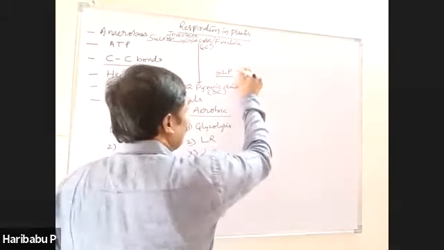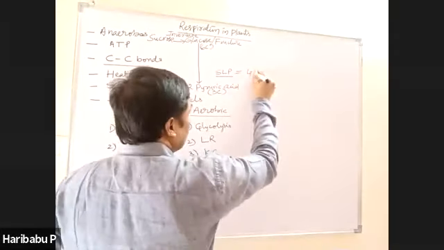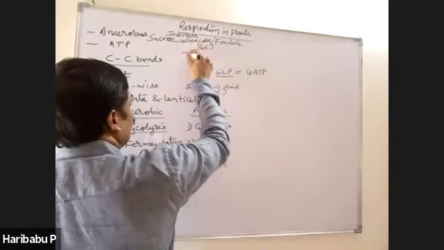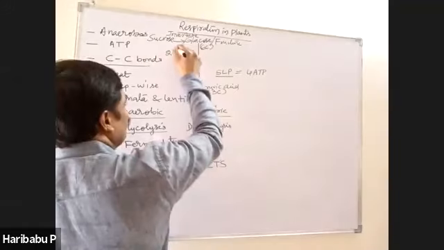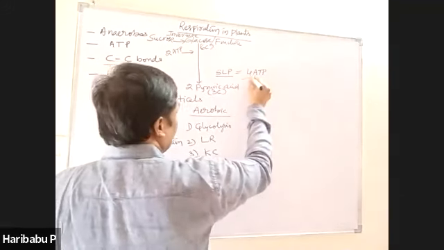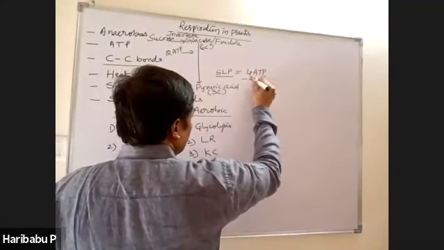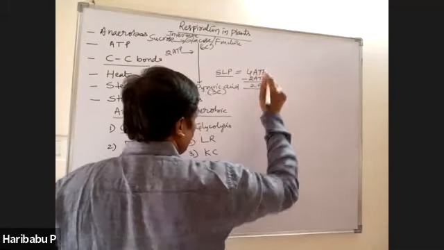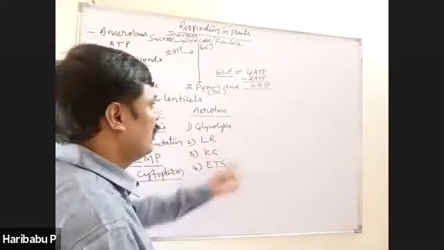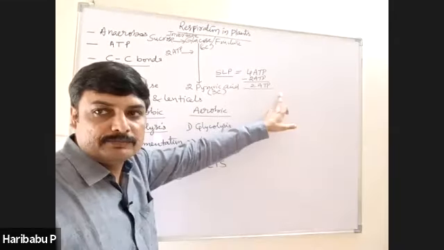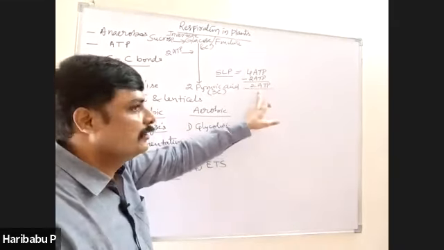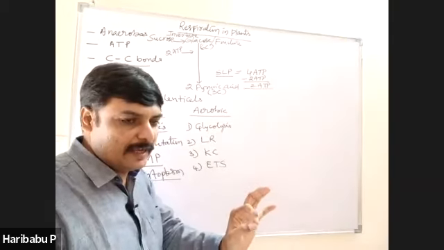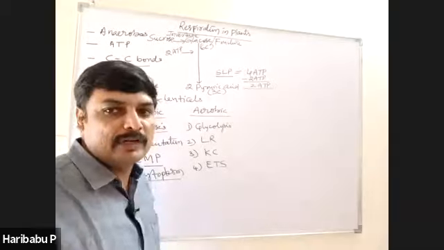Therefore, totally 4 ATP are formed in glycolysis, but 2 ATP are consumed. Therefore, net gain of ATP is 2 ATP. Right? So number of ATP produced in glycolysis, take it as 2 because net gain you have to tell.